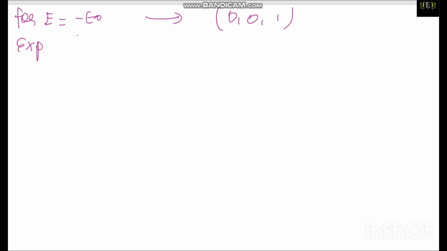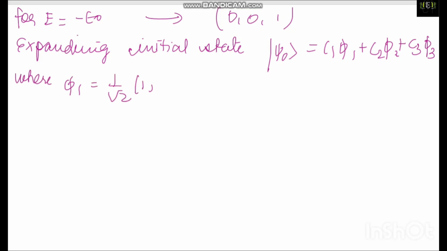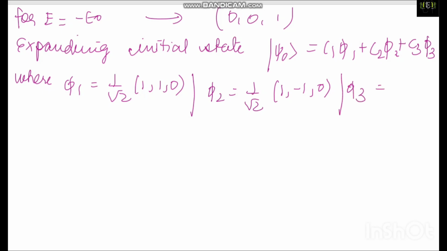Expanding my initial state. I say initial because it is 1 upon root 3. So psi naught is equal to C1 phi 1, and so on. This is the general part I am writing. Since they are saying that there are only 3, I will write about the 3 only. Phi 1 is nothing but 1 upon root 2 times (1, 1, 0). Phi 2 will be 1 upon root 2 times (1, minus 1, 0). And phi 3 will be nothing but (0, 0, 1).